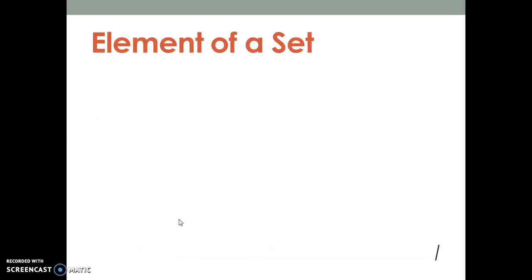The next topic is element of a set. What do we mean by an element of a set? Whatever is present inside a set is called an element of the set. For example, let us say that S be a set of vowels.